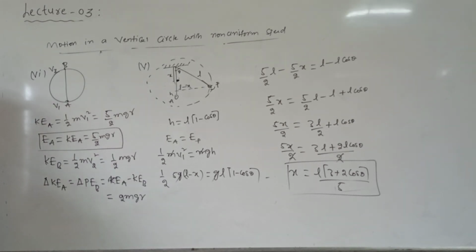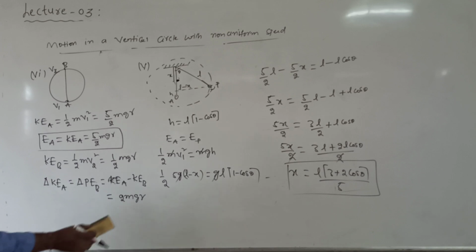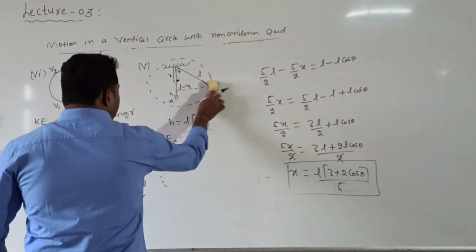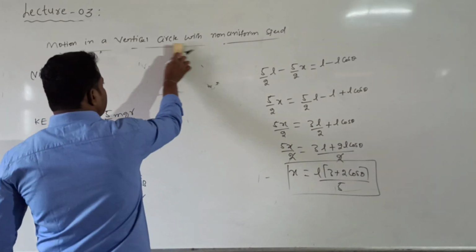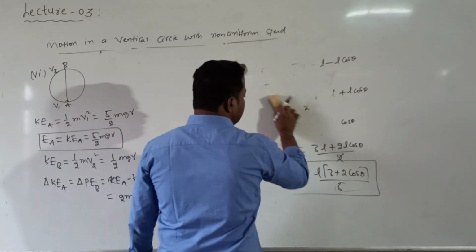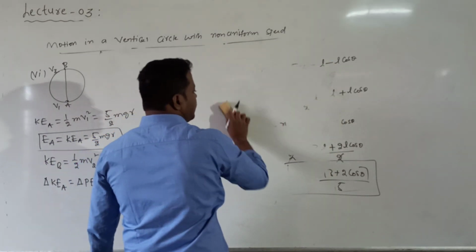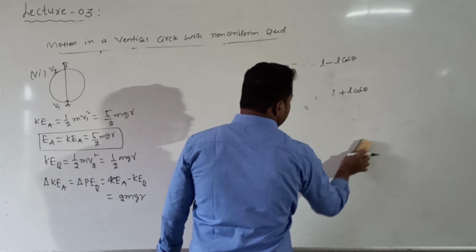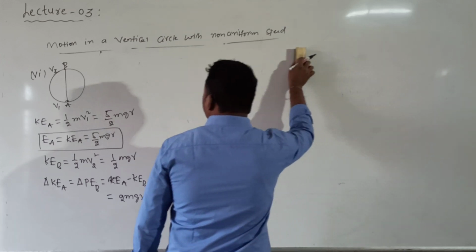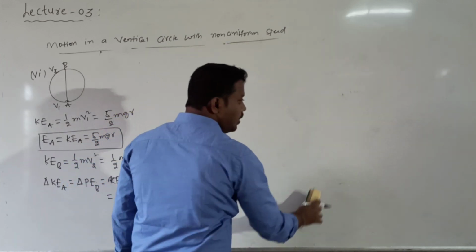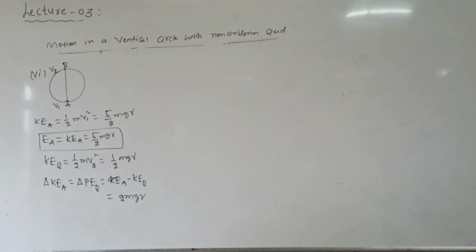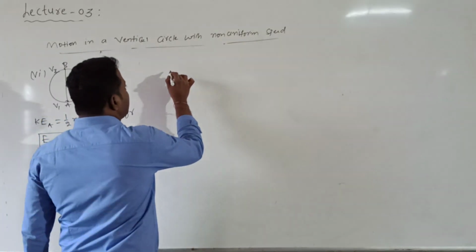Next point. Another very important concept we will discuss now for vertical circular motion, the seventh one.